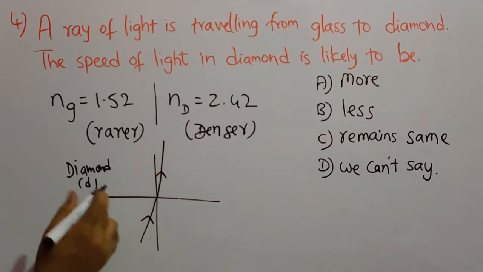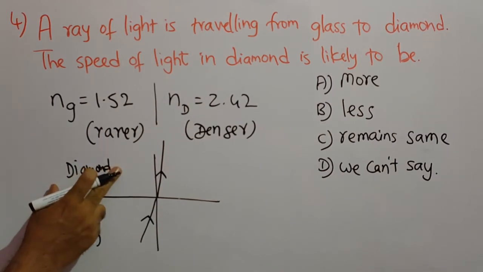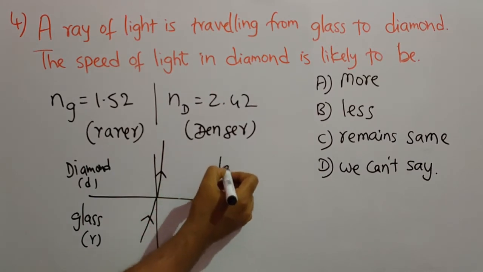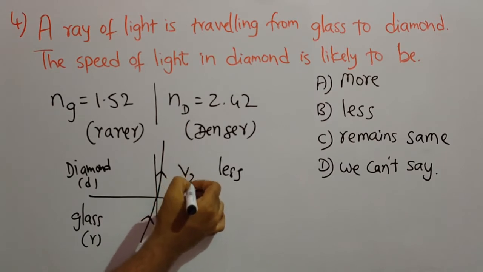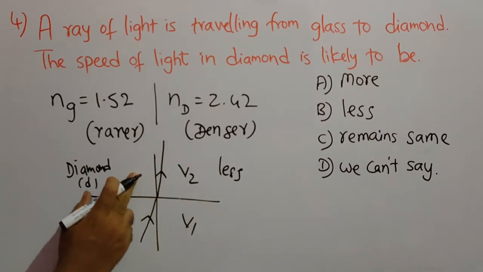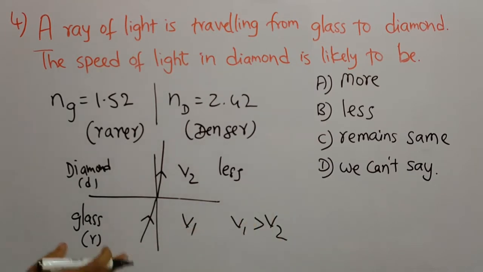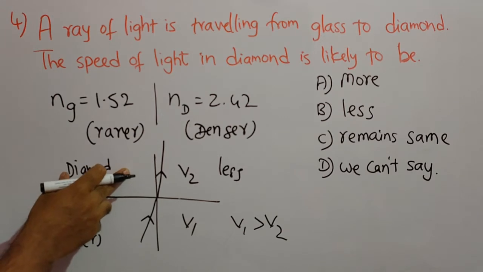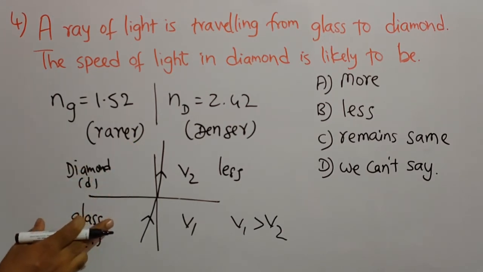And see, this is the denser medium, this is the rarer medium, and we know that in a denser medium the speed of the light will be less. If V1 is the velocity of light in glass and V2 is the velocity of light in diamond, here V1 will be greater than V2. That means when light enters from glass to diamond, the speed of the light in diamond is less than the speed of the light in glass.